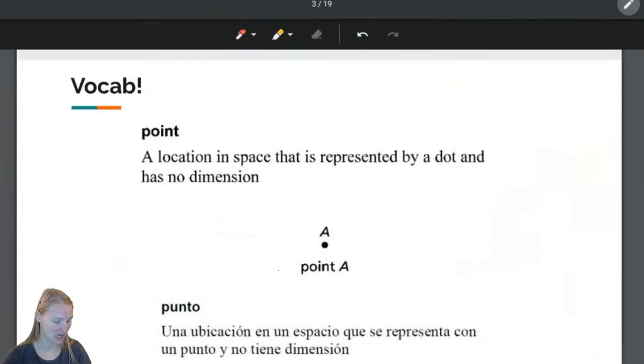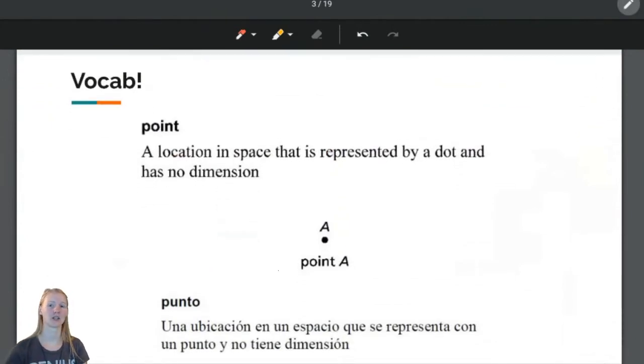Today is going to be a lot of vocab because it's the very first lesson. We got to build the foundation for what we're going to do with the rest of the year. And we are going to use points, lines, planes, segments, rays. We're going to use all these things for the rest of the year. So this is a very important lesson. And we're going to talk about some very important vocab words. So a point, and all of these should go in your notes. 100% go in your notes.